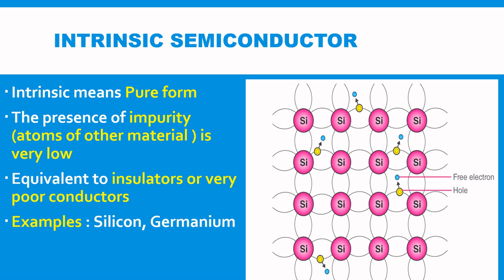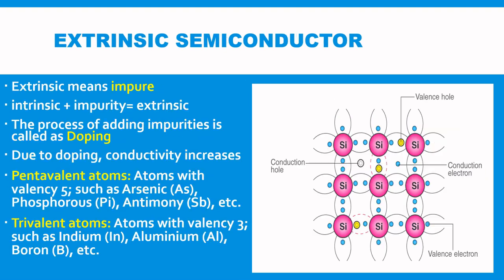Semiconductors that are chemically pure, in other words free from impurities, are called intrinsic semiconductors. The number of holes and electrons is therefore determined by the properties of the material itself instead of impurities. In intrinsic semiconductor, the number of excited electrons is equal to the number of holes, and therefore they are termed undoped semiconductor. Now let's go to extrinsic semiconductor.